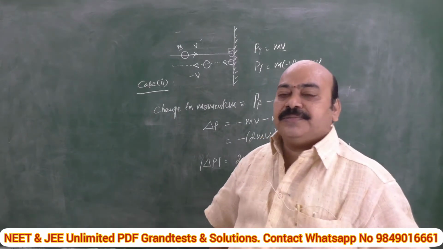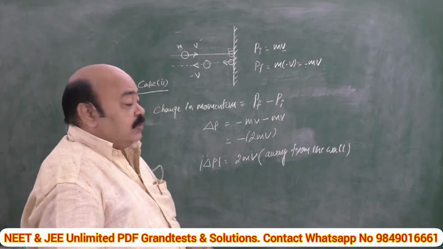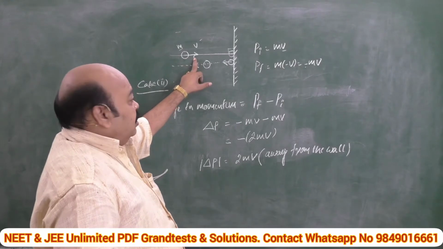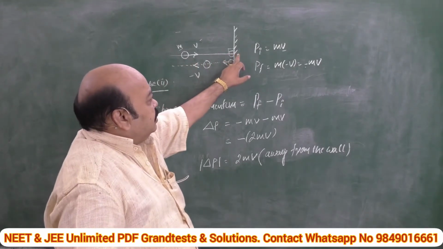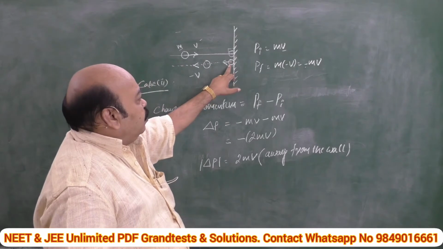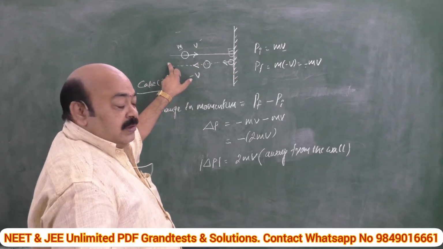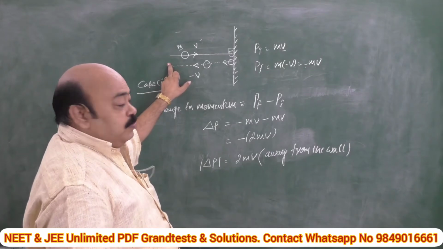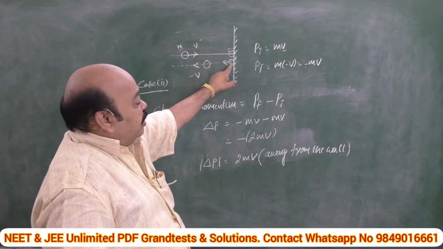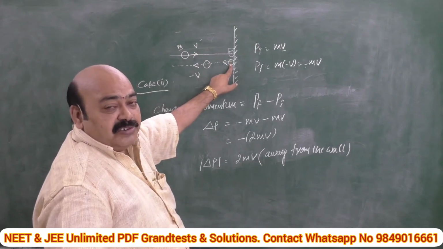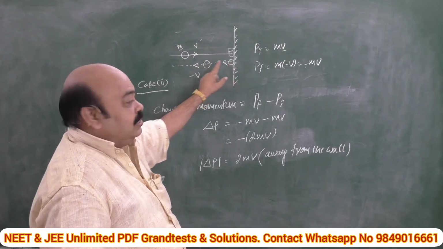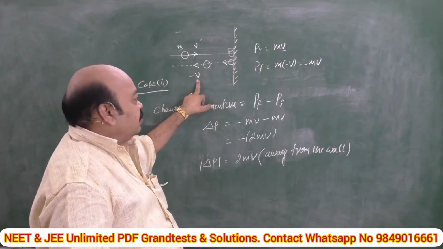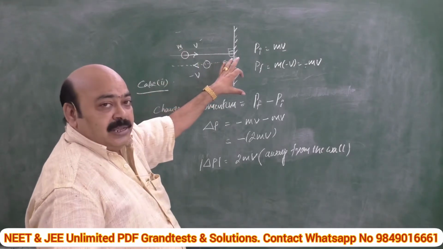This is another case. Check once again. A ball of mass m moving with a velocity v normally strikes a hard wall and rebounds in the same direction. You can apply this to a numerical problem also. When one of your favorite bowler throws a ball and the batsman takes it straight drive, that means in the same direction back, with velocity v and rebounds with the same quantity of velocity v, then what is the change in momentum?